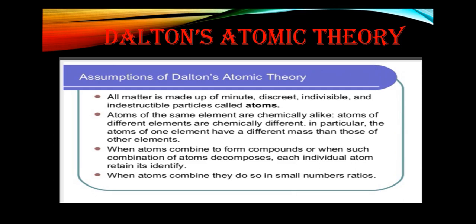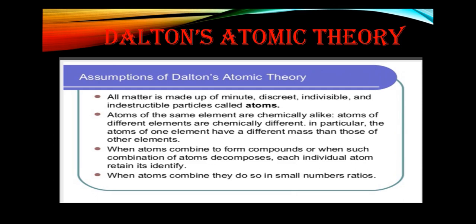The next point is when atoms combine to form compounds, or when such a combination of atoms decomposes, each individual atom retains its identity. As we know, a combination of two or more elements is called a compound. When it decomposes, it means when it gets separated again, each individual atom retains its identity.